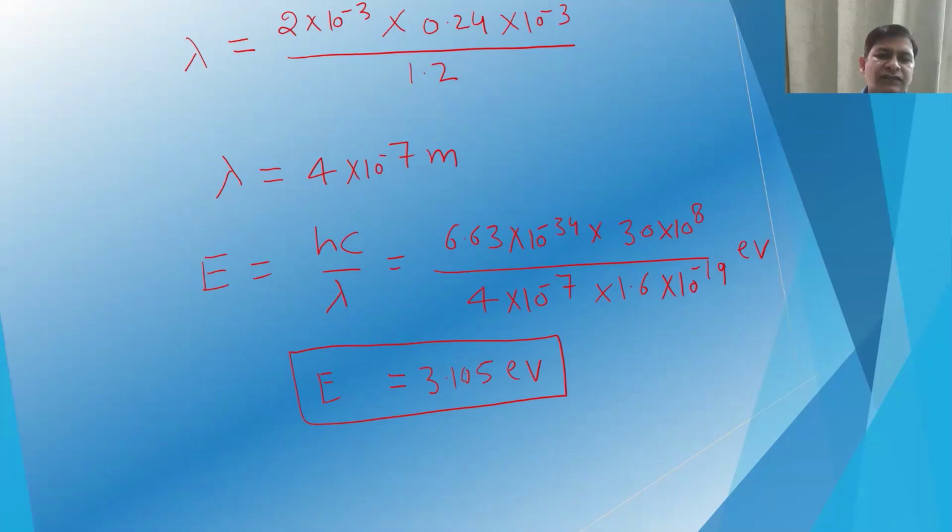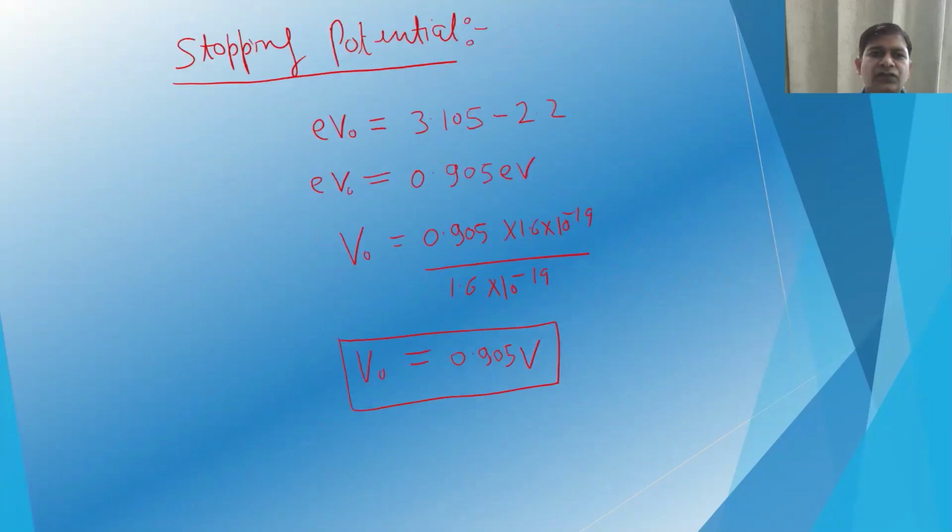If this is the wavelength, then the energy corresponding to that will be hc divided by lambda. We can easily calculate that, and it will be 3.105 electron volt. So the stopping potential: eV naught is equal to 3.105 minus 2.2, which is equal to 0.905 volt.